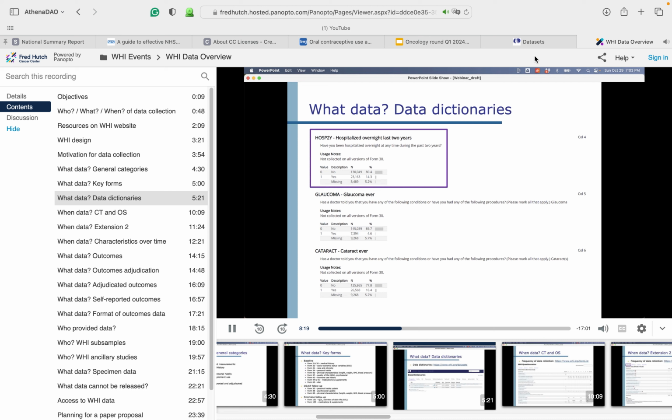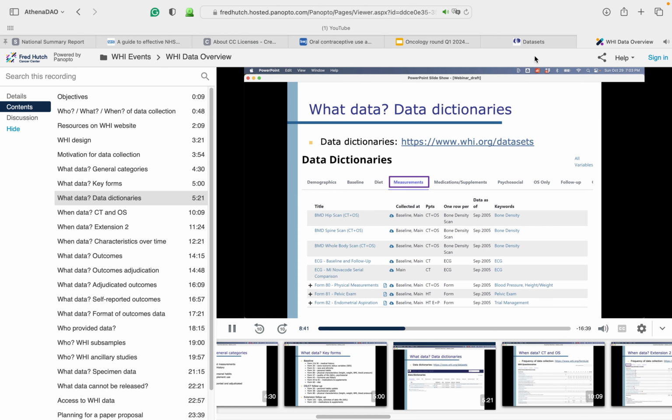From the usage notes, we can learn this variable wasn't collected on all versions of Form 30, so some participants who filled out a Form 30 form will be missing this variable. The summary statistics give a quick assessment of how much missing data there is, as well as frequencies of the different question responses. Let's look at one more data dictionary example from the Measurements tab.